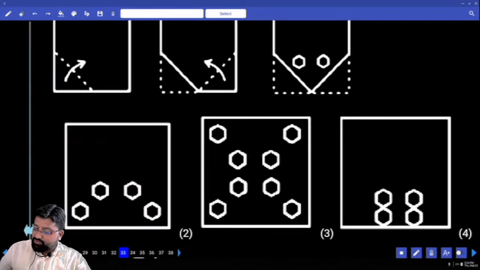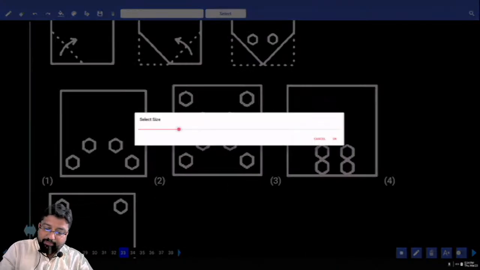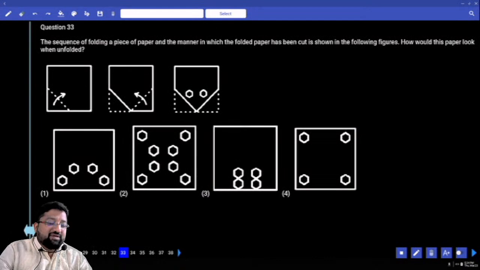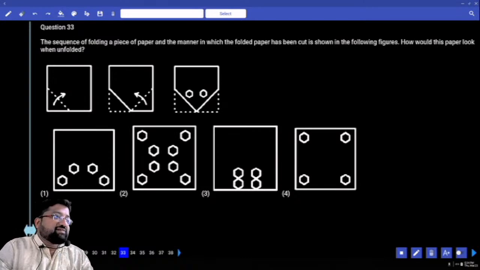Amma, this type of question, I told you many number of times, always will go in the direction opposite to the arrows. First he is folding the paper and then punching. After that, when you open the paper, you have to go in the direction reverse to that.